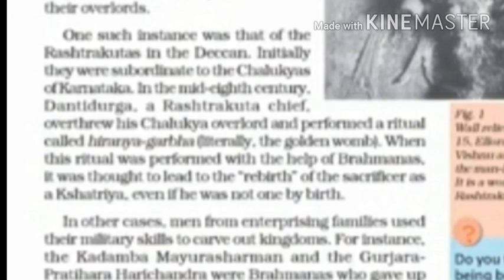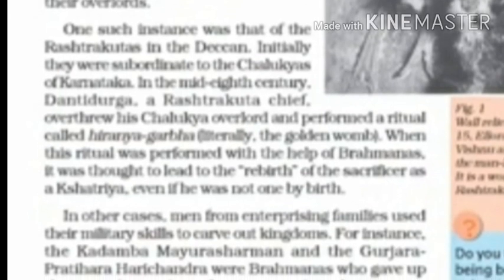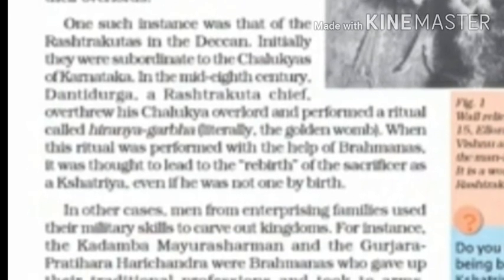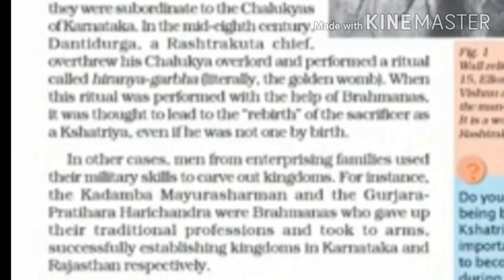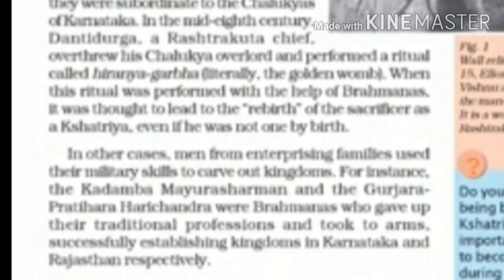Now what he did, he overthrew his Chalukya lord. Fine. There were so many cases where the junior staff members fought or overthrew or killed their heads and became the kings. Now this Danti Durga killed the Chalukya king, and he was not Kshatriya.